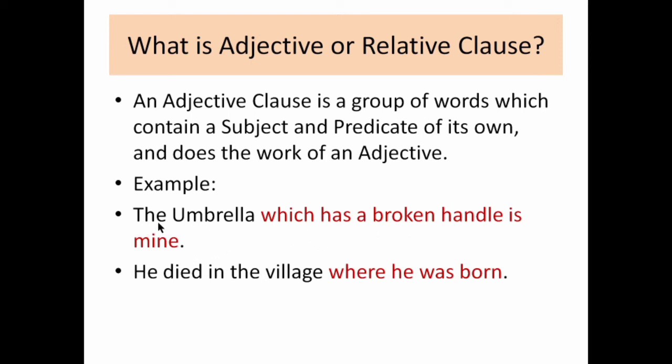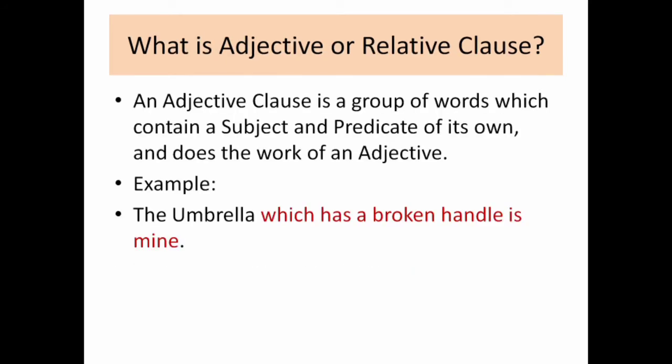So just again see the umbrella. The umbrella here, then come to the next part, that is the subordinating clause, where the subordinating conjunction is "which". Which has a broken handle is mine. So which has a broken handle? Just ask yourself the question. Broken handle of what? Broken handle of the umbrella. The broken handle is telling about what? Umbrella. And umbrella is nothing but a noun.